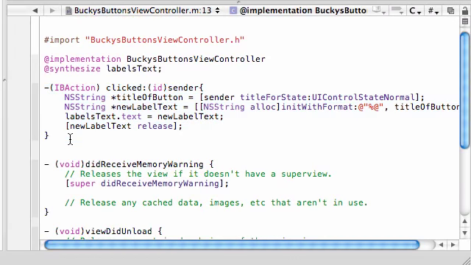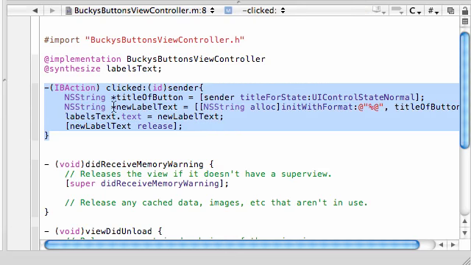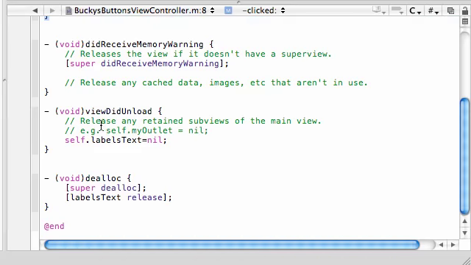And want to know something cool? We are done with all the code that we had to build. I mean, we went ahead and built this action. Whenever a button gets clicked, it pretty much does everything for us. Went ahead and typed these two little housekeeping things. Now we're ready to jump into Interface Builder and begin linking the code to the objects and running our program.